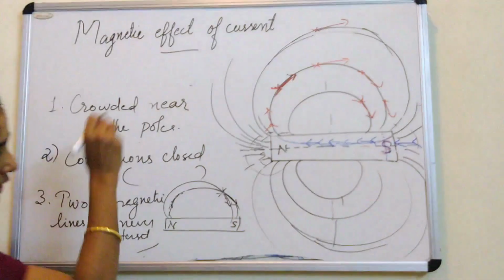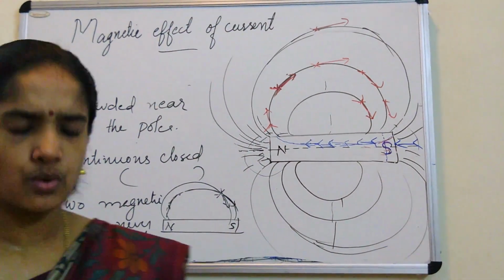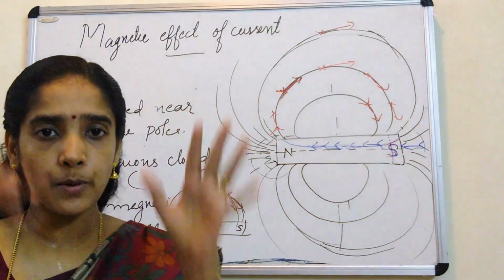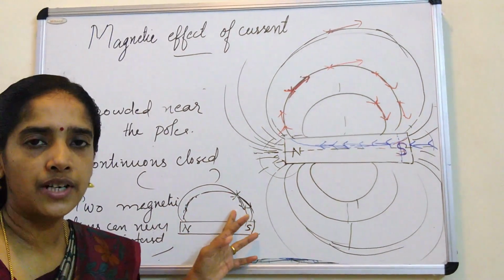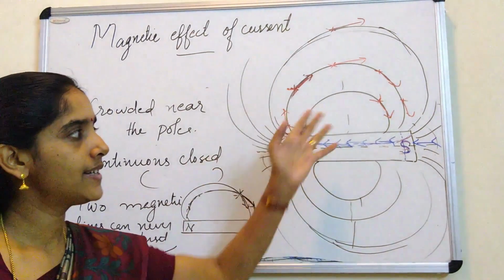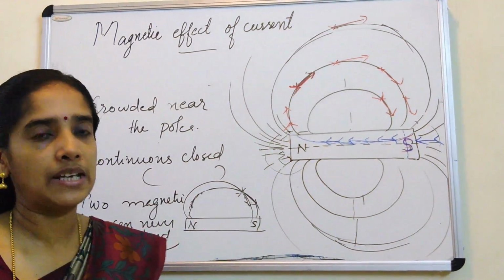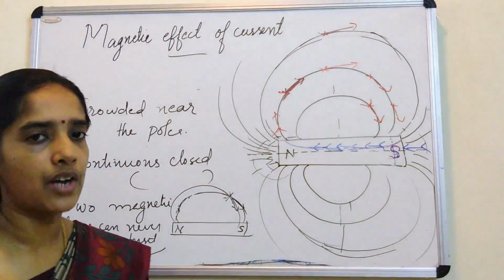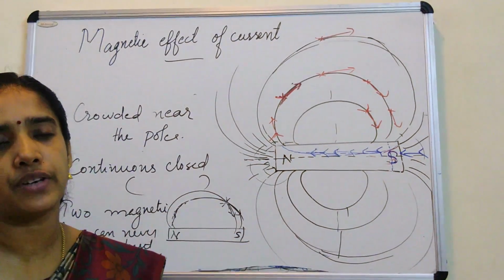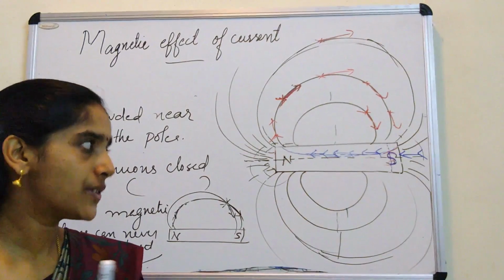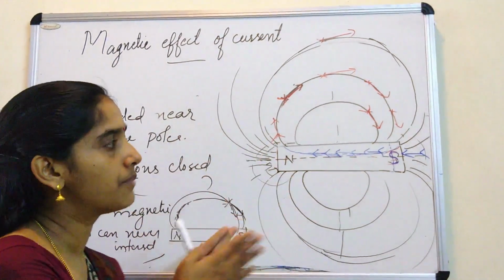So these are the properties of the magnetic field lines. Usually a question doesn't come like "write the properties of field lines." The question comes like this: two lines never intersect, give reason. Magnetic lines are continuous and closed, what is the meaning? Magnetic lines are crowded near the poles, what does it convey? What information is given by that particular figure? And that is all about the nature of field lines around a magnet.